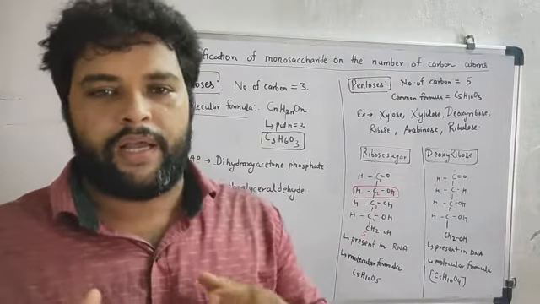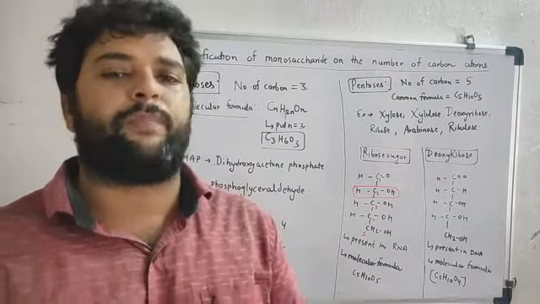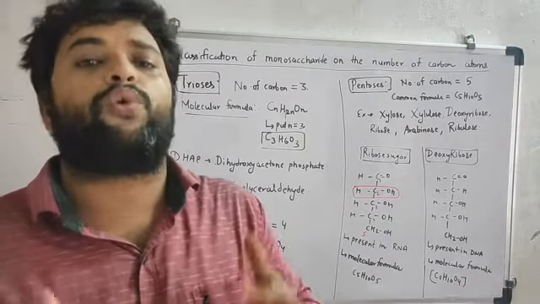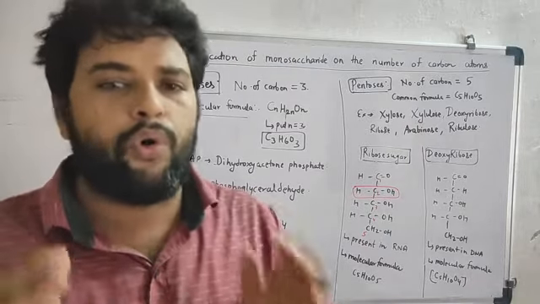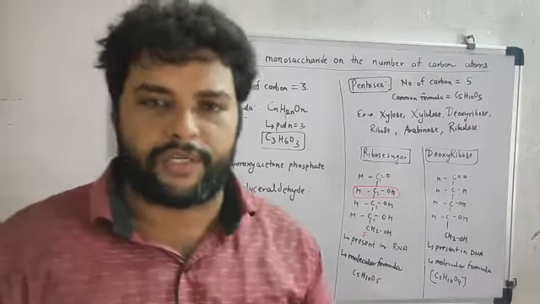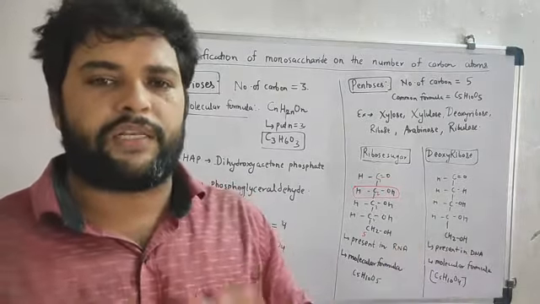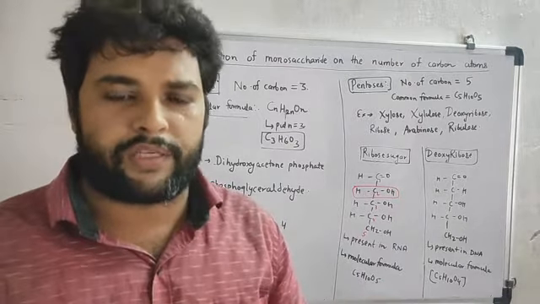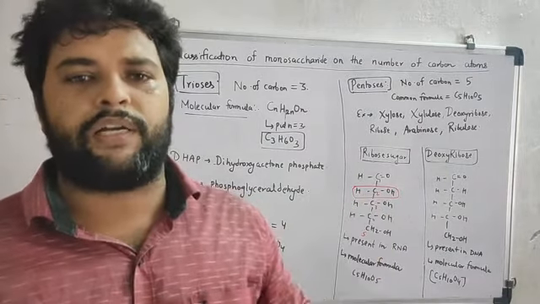Today I have taken an important biomolecule topic that we are going to read, that is the monosaccharide. We have already completed what carbohydrates are and why we call them carbohydrates.